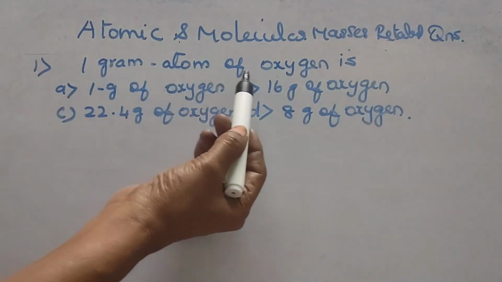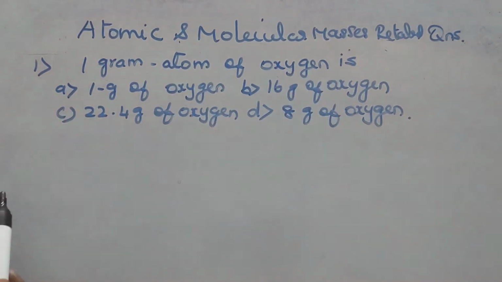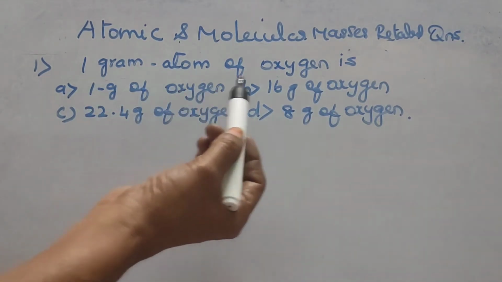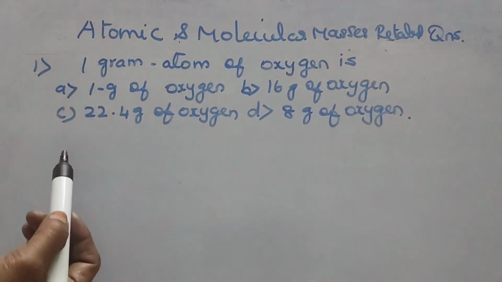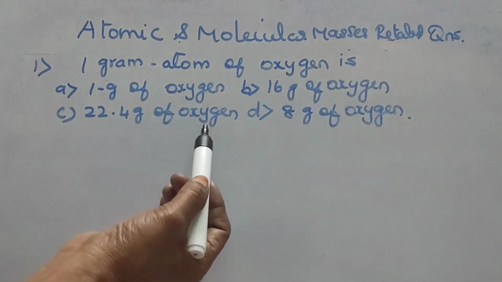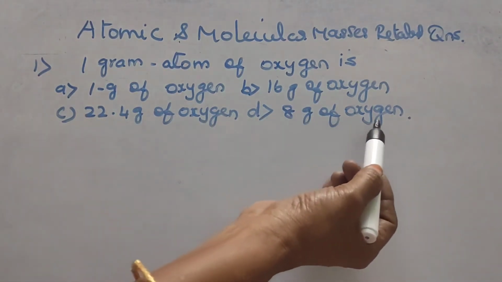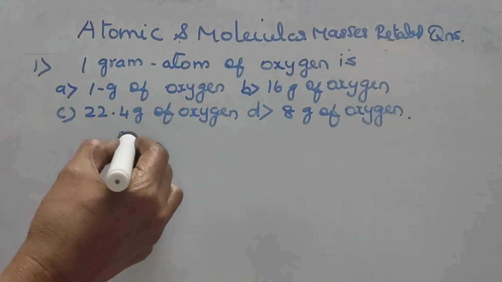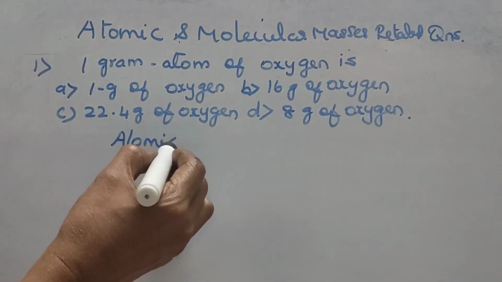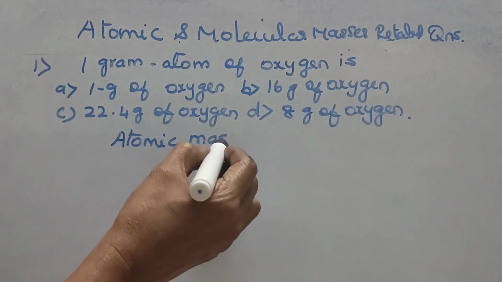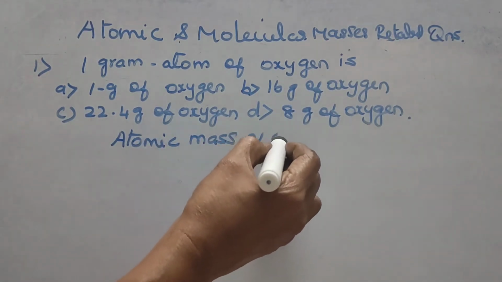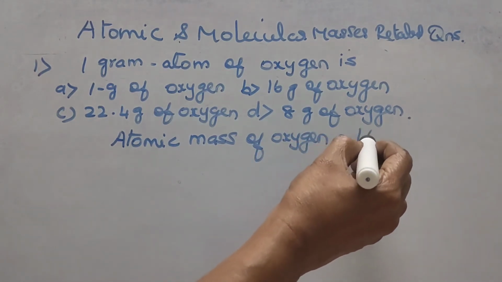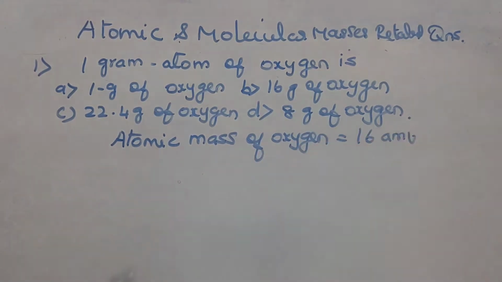1 gram atom of oxygen is. The four options are 1 gram of oxygen, 16 gram of oxygen, 22.4 gram of oxygen, 8 gram of oxygen. We have known already the atomic mass of oxygen, which is 16 AMU.